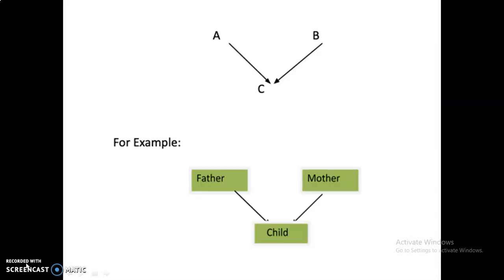So this is an example of inheritance. For example, children can get some of the features, some of the qualities, and character from their father and mother. This is called inheritance. Here the child can get any of the features from the father, and any of the qualities or any of the character from the mother also.